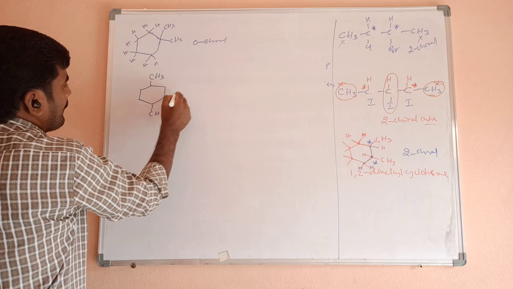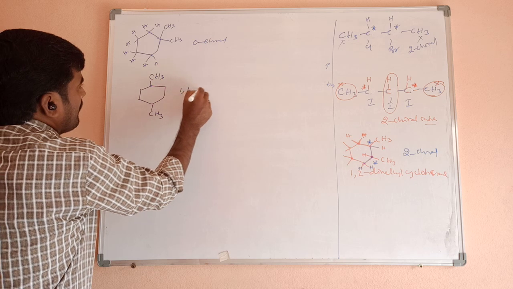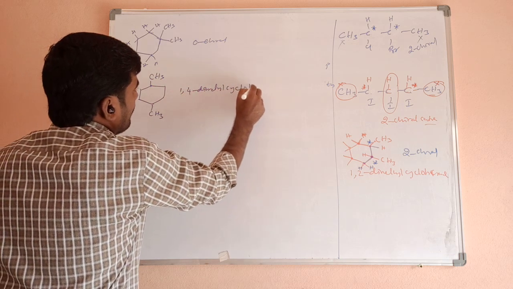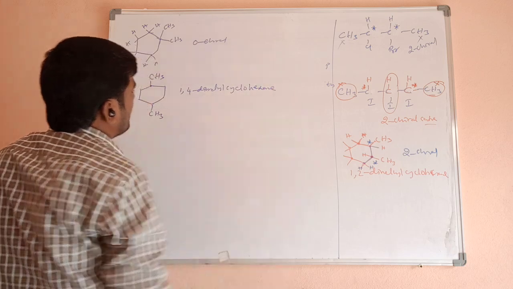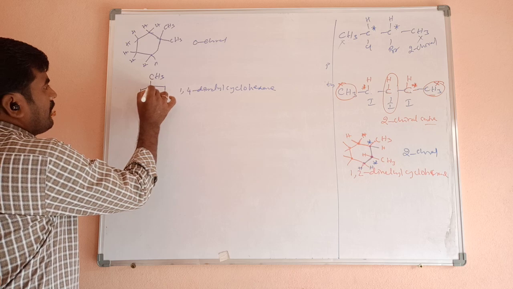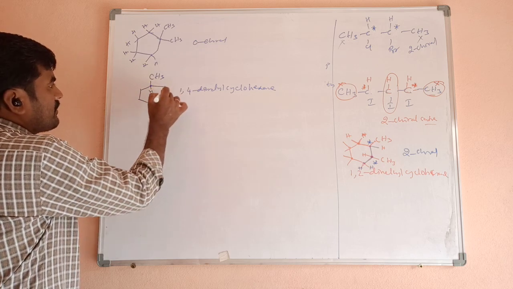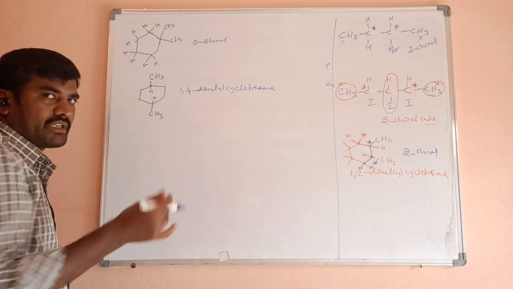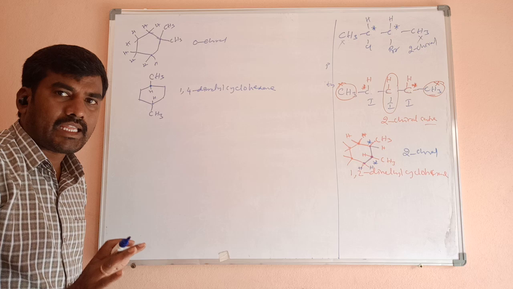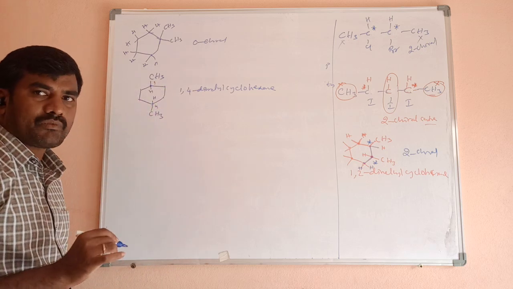CH3, CH3. 1, 2, 3, 4. 1,4 dimethyl cyclohexane. Find out the chiral centers. How many chiral centers are there? We have doubt on these two carbons. Remaining, these two hydrogens, two hydrogens, two hydrogens, two hydrogens, similar groups are there, so they are not chiral centers. We have doubt on this first carbon and fourth carbon.